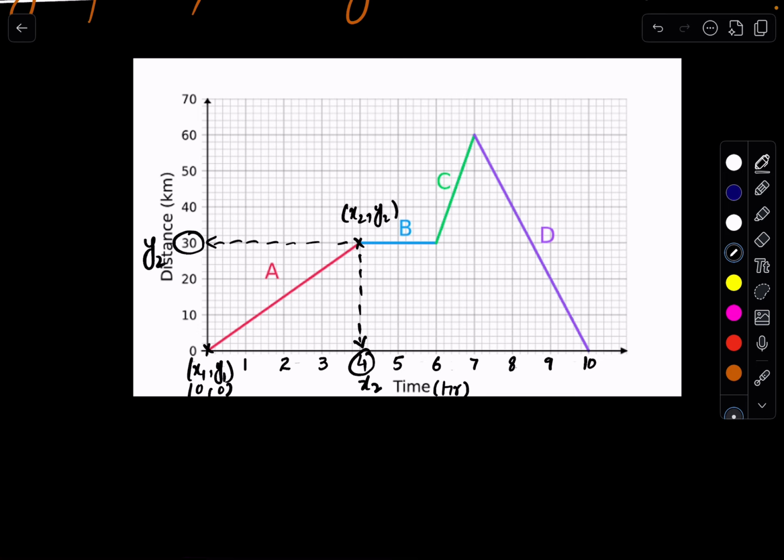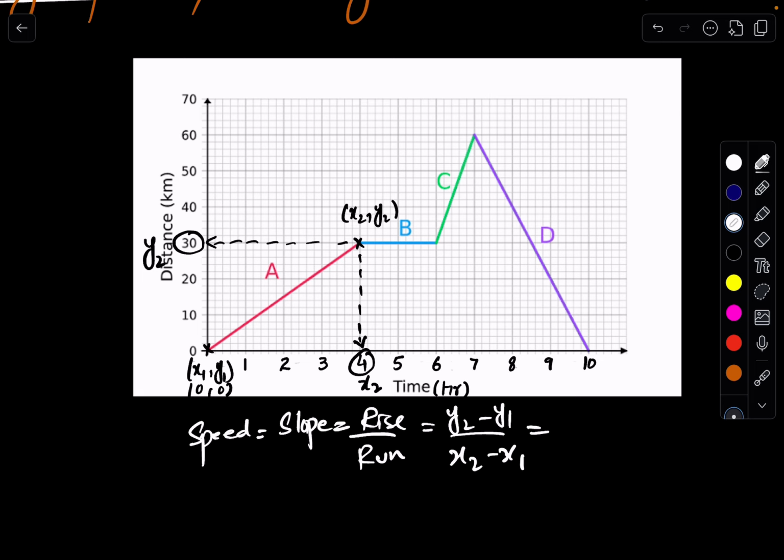So to find its speed, it will be equal to the slope, which is rise over run, that is y2 minus y1 over x2 minus x1. I just have to put the values, right? y2 is 30, y1 is 0, x2 is 4 and x1 is 0. So that will be 30 over 4 meters per second. You just have to calculate the final answer. By this rule you can find the gradient at any point, for B, for C, or for D as well.